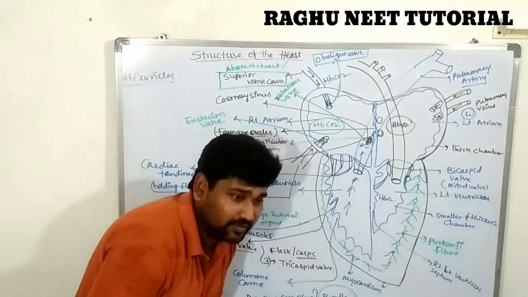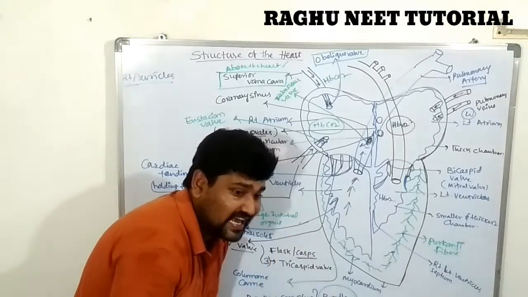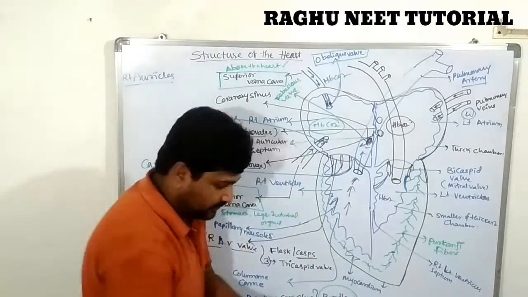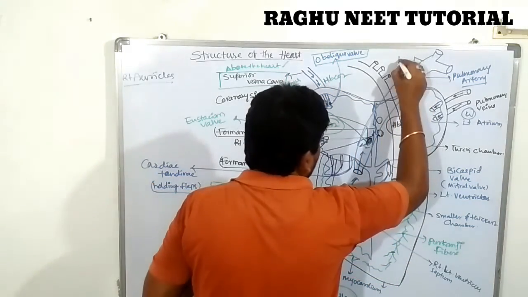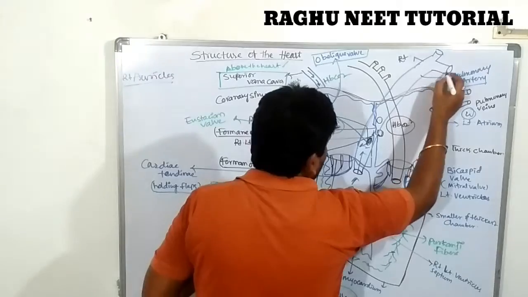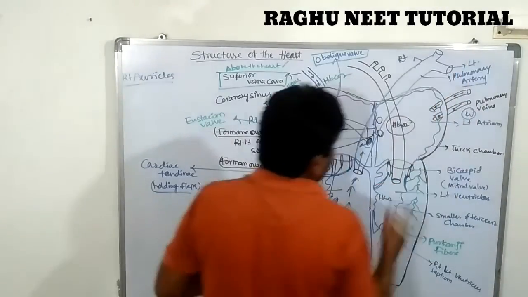Finally the pulmonary artery splits into two branches, the right pulmonary artery and the left pulmonary artery.